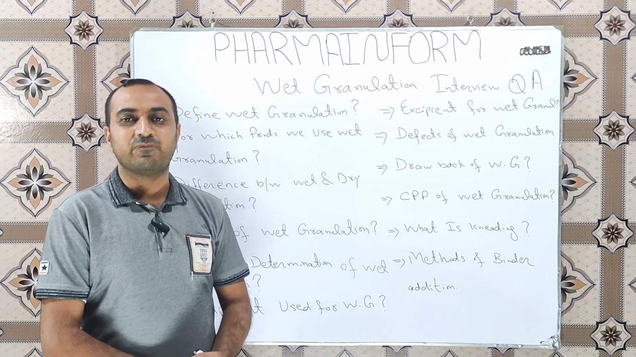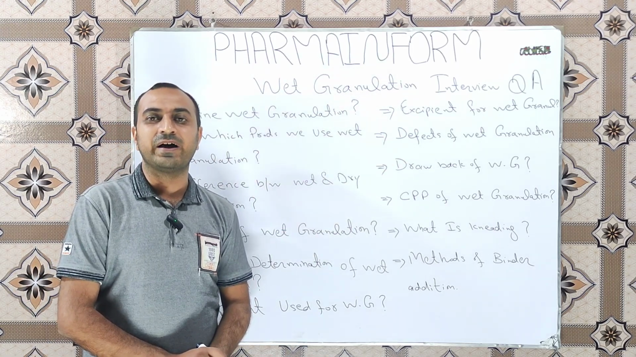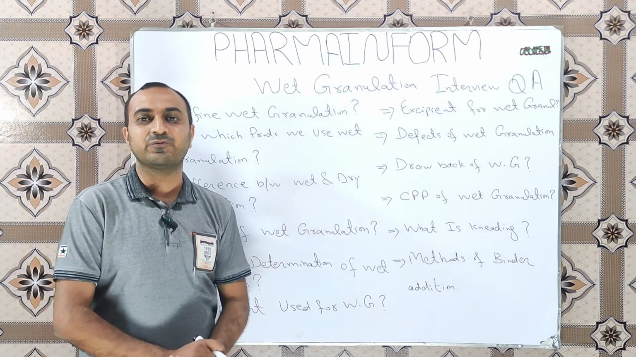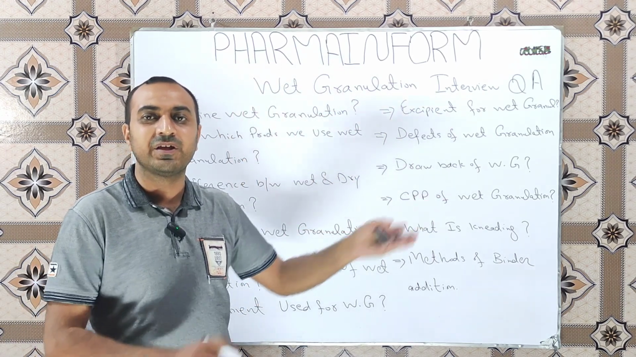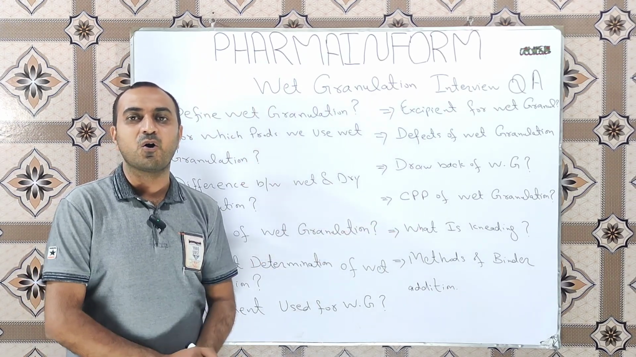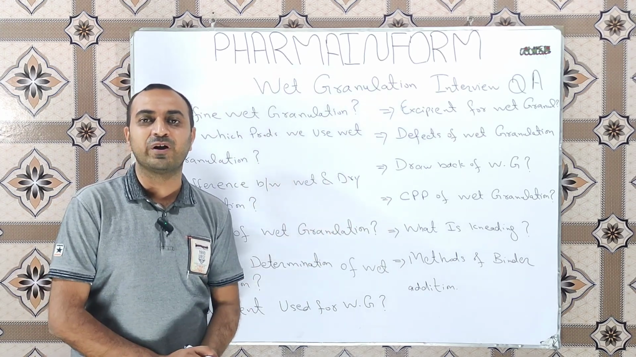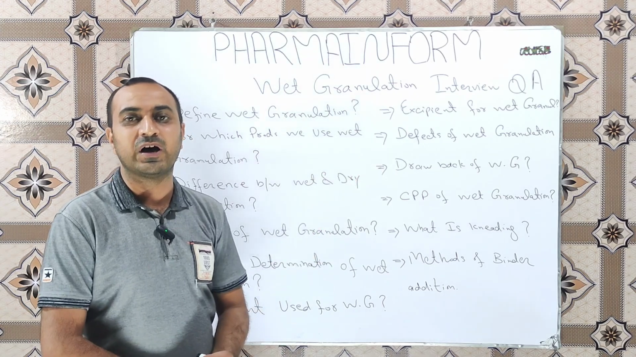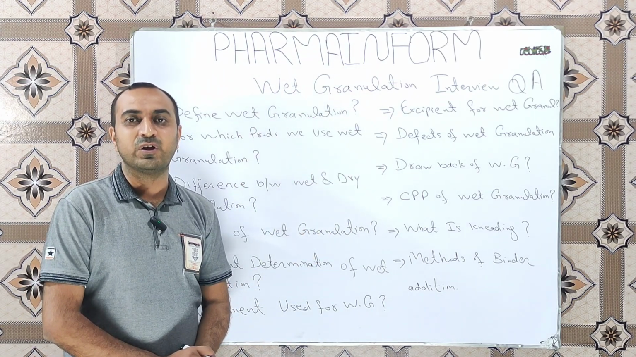Let's start our video. The first question is: what is wet granulation, or define the wet granulation process. Wet granulation is the process where we convert powders into large agglomerates or granules with the help of solvent or binder solution. Meaning we add binder solution or solvent to the fine powders and convert these fine powders into large agglomerates, and this process is known as wet granulation.